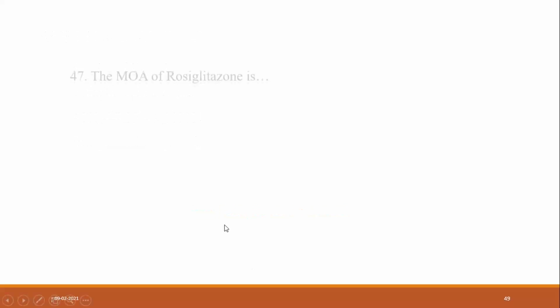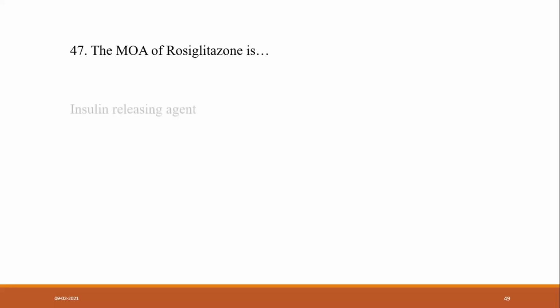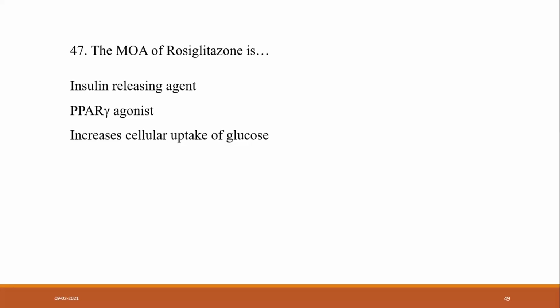Salicylic acid plus phenol. The mode of action of rosiglitazone is: insulin releasing agent, PPAR gamma agonist, increasing cellular uptake of glucose, or reducing release of insulin? It is a PPAR gamma agonist. Very good.